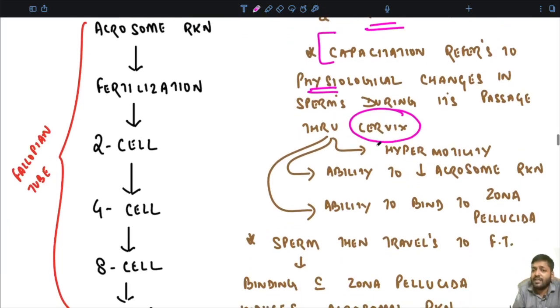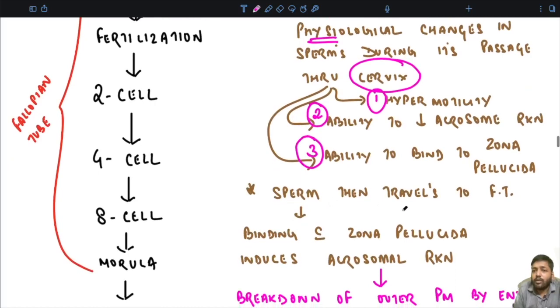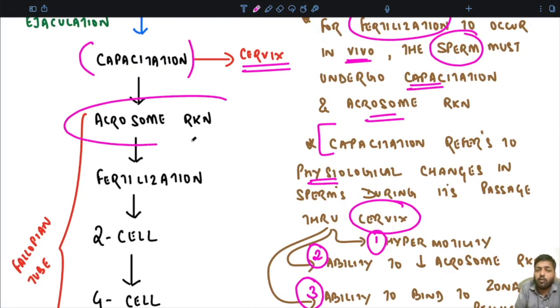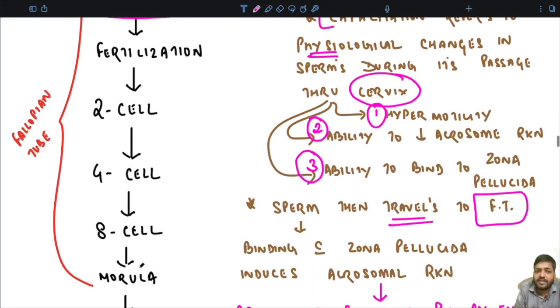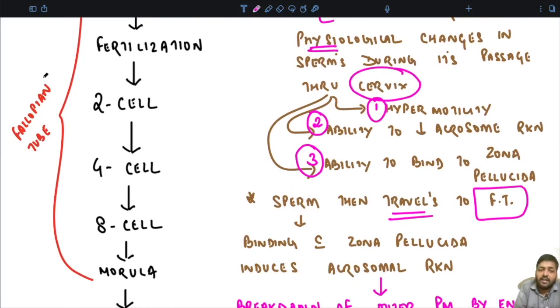And what are the components? The sperm becomes hypermotile. They acquire the ability to undergo acrosome reaction, and they also acquire the ability to bind to the zona pellucida. So the sperm is going to then travel to the fallopian tube, and then they are going to undergo what is known as acrosome reaction. The acrosome reaction, fertilization, 2-cell, 4-cell, 8-cell till the morula, till this stage it occurs in the fallopian tube.